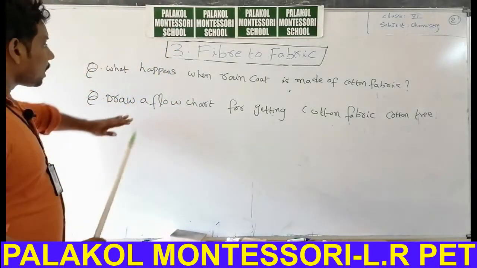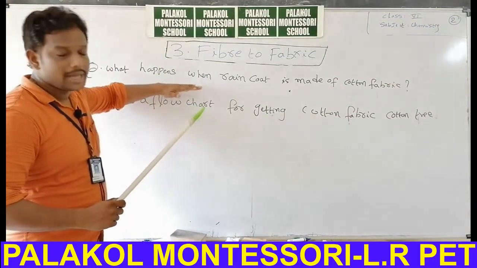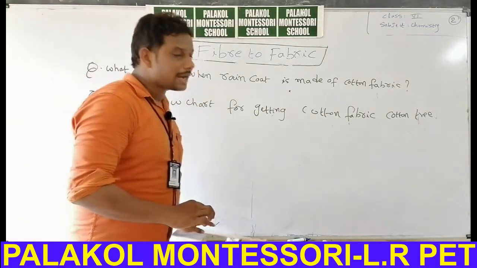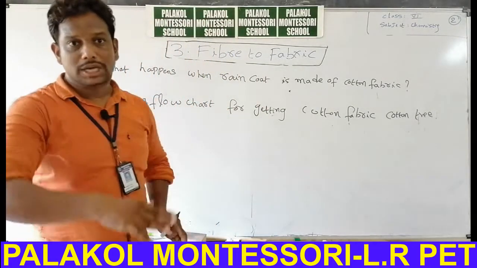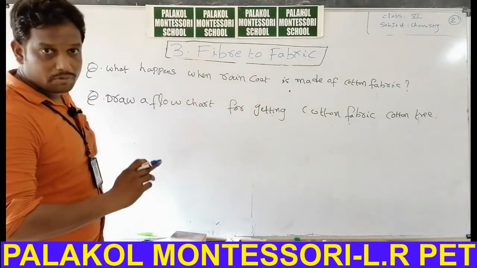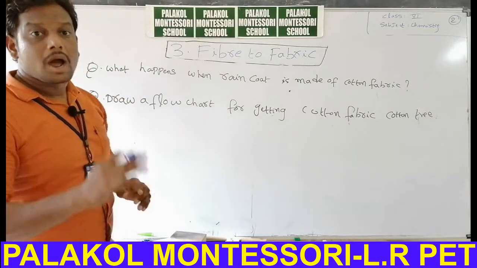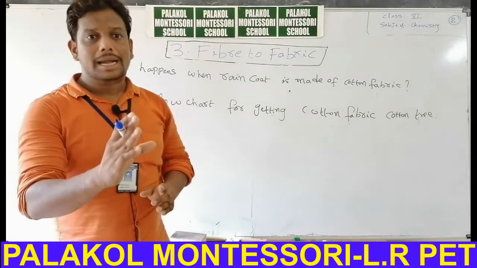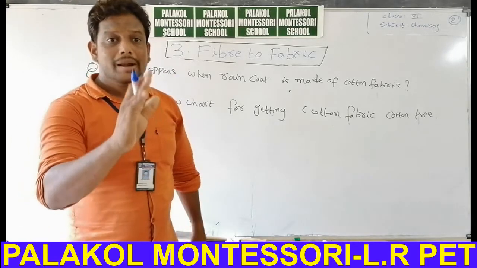Okay, next question, write your answer in your own way as you wish. Draw a flow chart for getting cotton fabric from cotton tree. How? From the cotton tree we can collect cotton fruits. From cotton fruits we can collect cotton balls. From cotton balls we can collect cotton fiber. From cotton fiber we can collect cotton yarn. From cotton yarn we can convert it into cotton fabric.